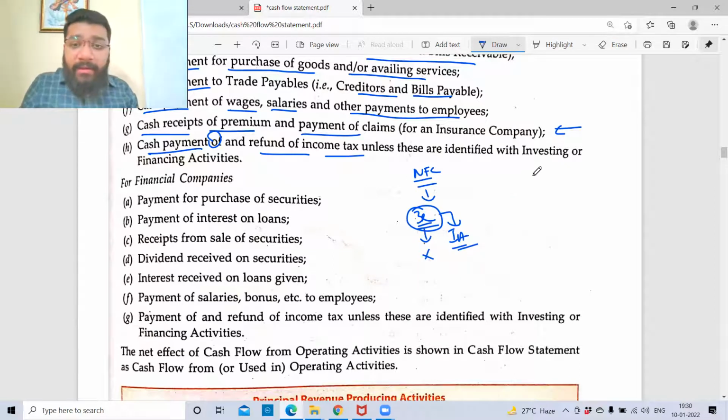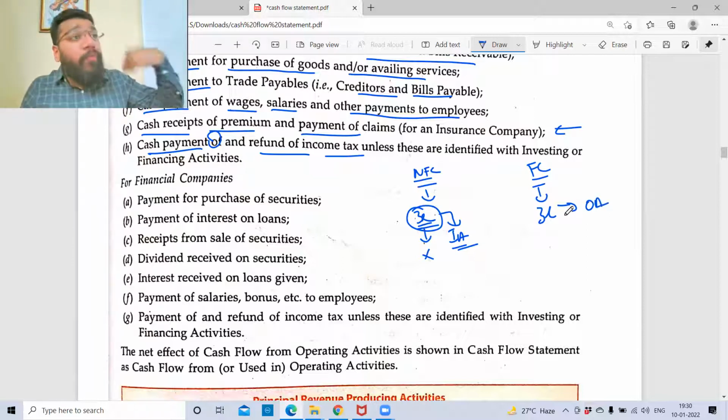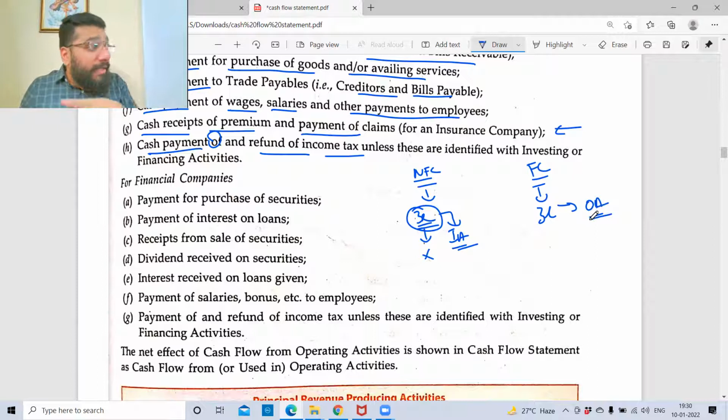Now, if a finance company is giving 3 lakh, this 3 lakh is from the core business activity, so this is my operational activity. So this outflow will come under operational activity for a financing company, and the same thing for a non-finance company is a part of the investment activity. Now on this, I'm earning interest, interest on loan or interest on investment.